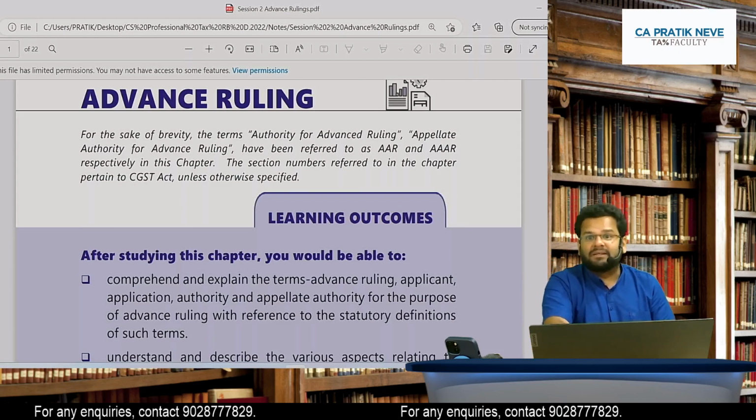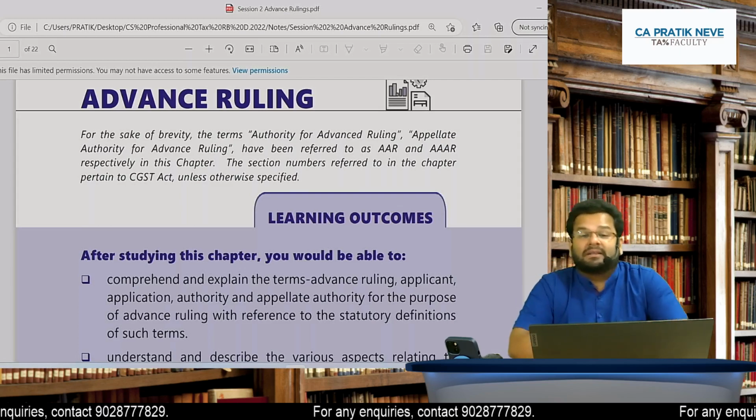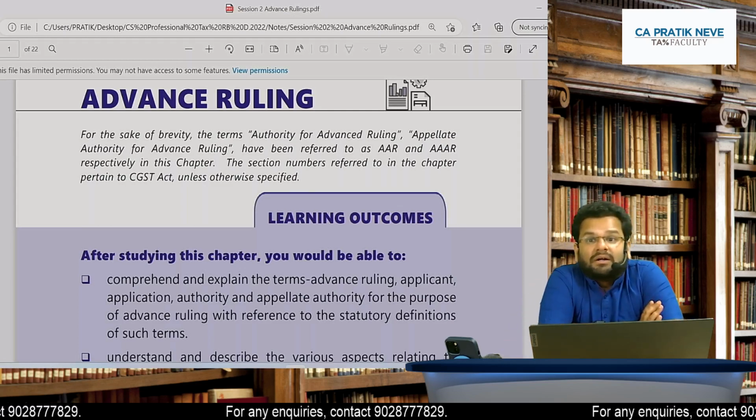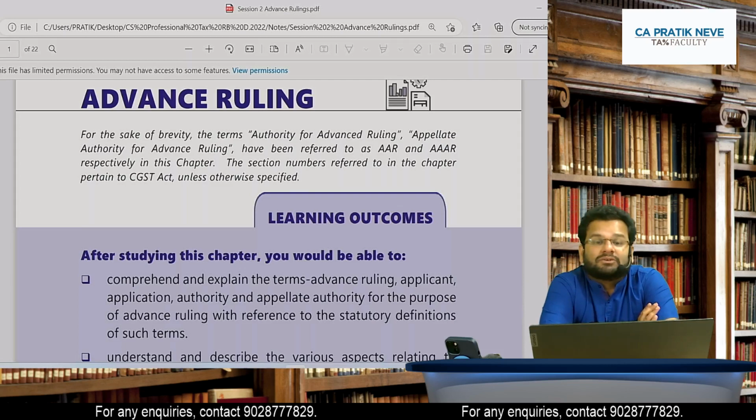This is advanced ruling under GST. And in the third session, which will happen today only, our discussion will be on demand and recovery, of course, under GST. So we will start with advanced ruling.